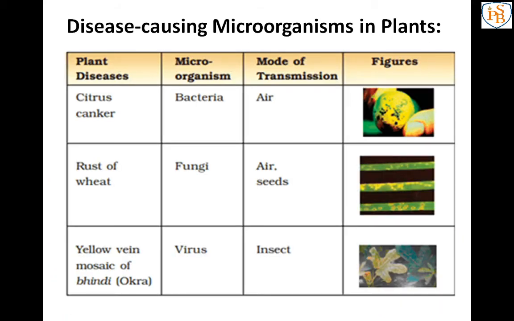Next one, the disease causing microorganisms in plants. Same as animals and humans, microorganisms cause diseases in plants also. I have mentioned one table of plant diseases. See, the first one is citrus canker, which is caused by bacteria. The mode of transmission is air, means the pathogens, with the help of air, just sit on the plant and cause the disease. That disease is known as citrus canker.